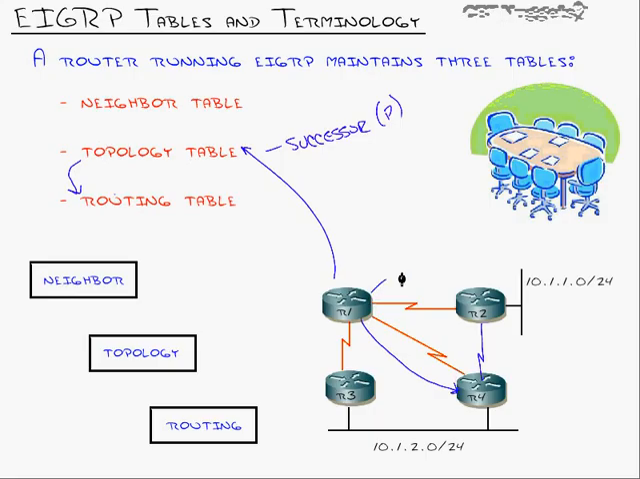Now, router 1 also notices that it can go through router 2 and then through router 4 and get to this network. And it says, you know what? Let's go ahead and add that guy into the topology table. So I'll have the 10.1.2.0 network over here. And I will mark that one as a feasible successor.